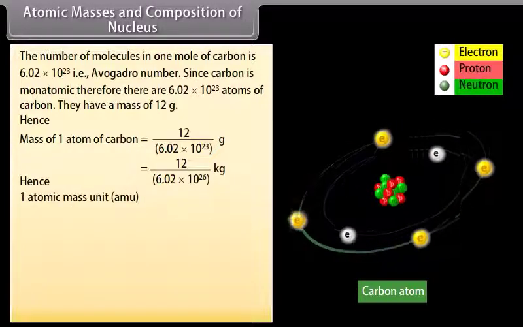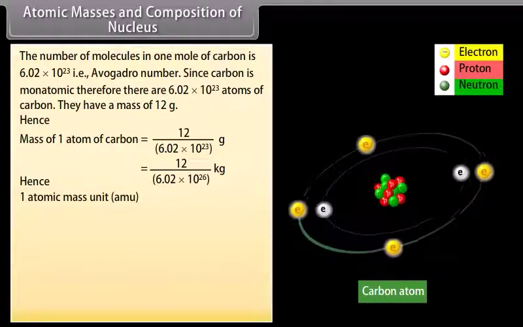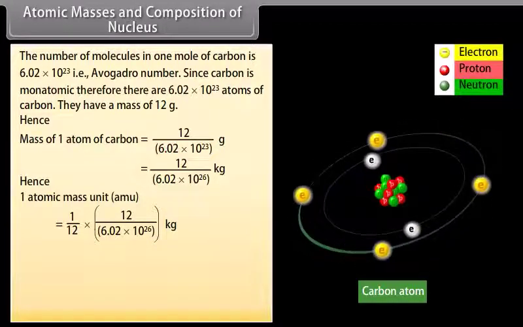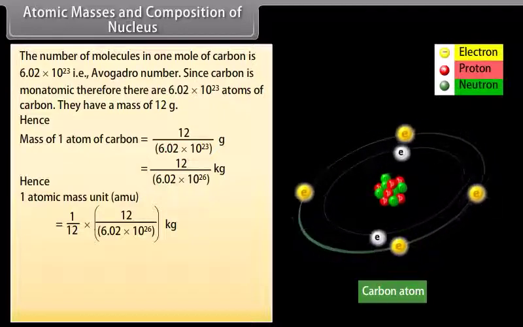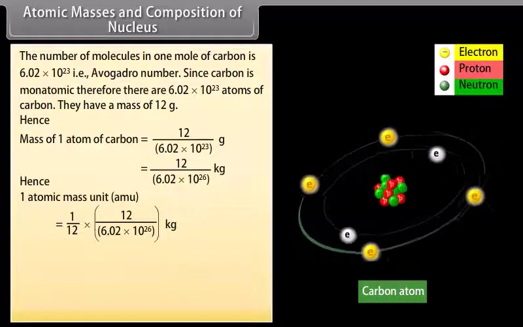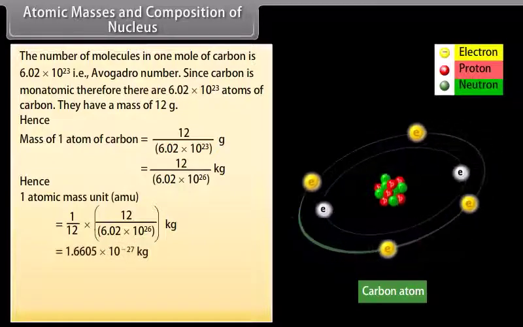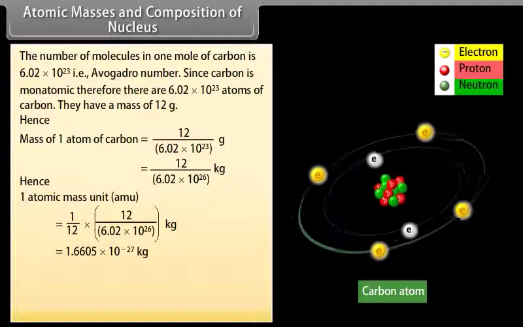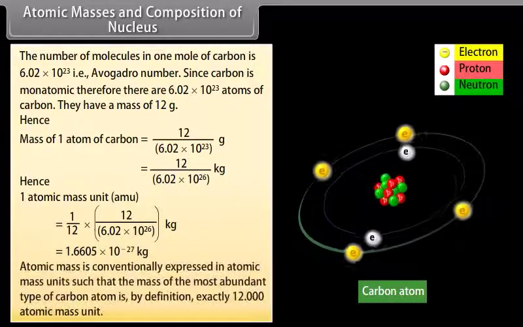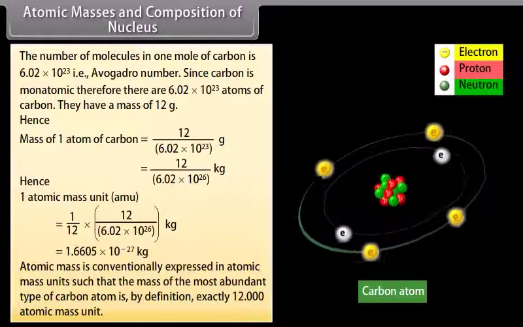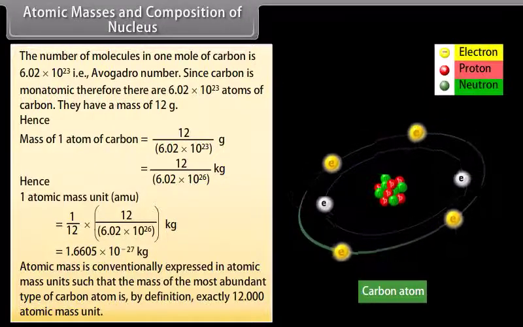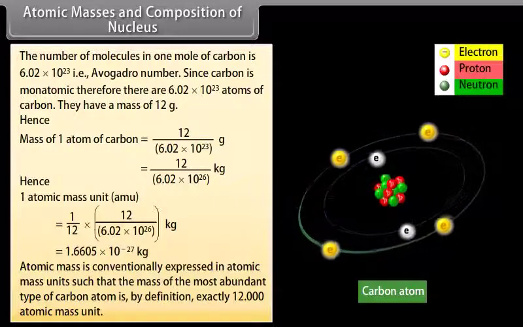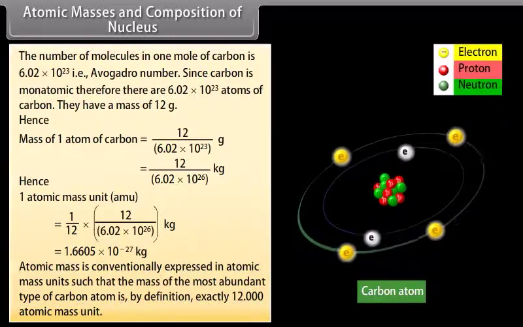Hence, 1 atomic mass unit, AMU, is equal to 1/12 x 12 by 6.02 x 10^26 kilogram, which is equal to 1.6605 x 10^-27 kilogram. Atomic mass is conventionally expressed in atomic mass units, such that the mass of the most abundant type of carbon atom is, by definition, exactly 12 atomic mass units.